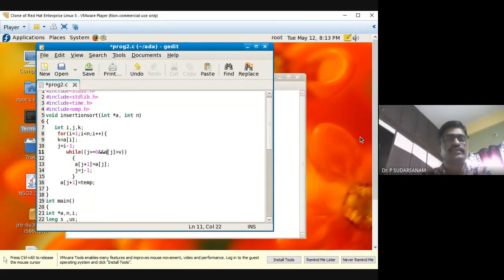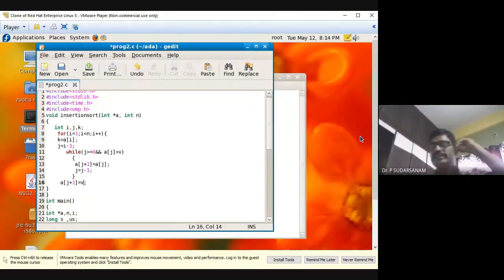So you can write it like this, while j is greater than or equal to 0. Otherwise you change it to the same, nothing will happen. So this is also possible. The same: j is greater than or equal to 0 and a of j greater than v. So a of j plus 1 is equal to a of j, j is equal to j minus 1. Now a of j is equal to value.